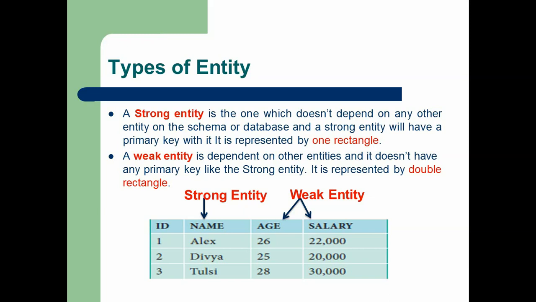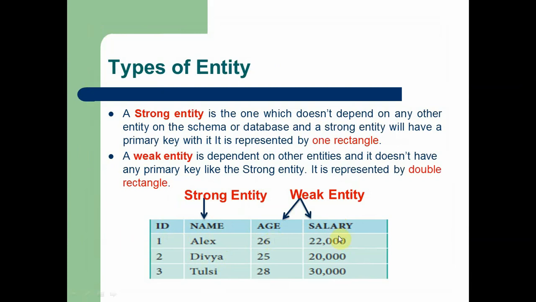In the table you can see name is the example for a strong entity. Age and salary are called weak entities, because name is not dependent on any other entity, but age and salary are dependent on the name entity. So when you hide the name entity from this table, you can see only ID, age, salary. So ID 1, age 26, salary 22,000.